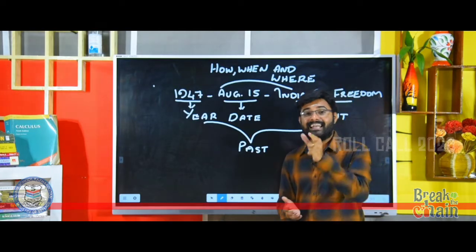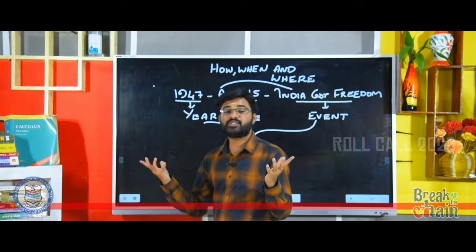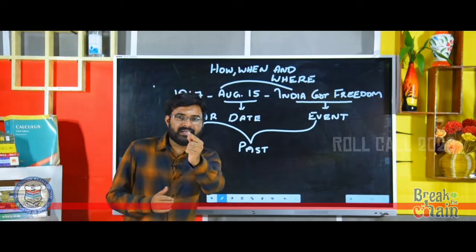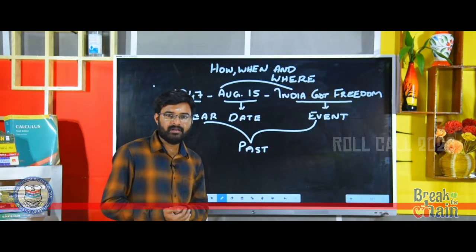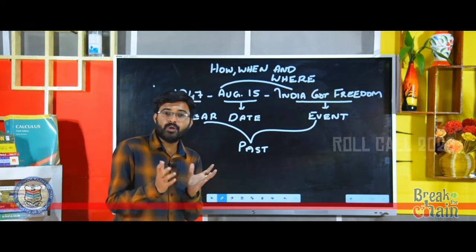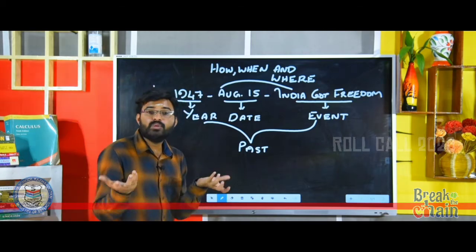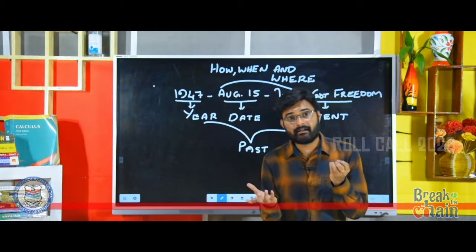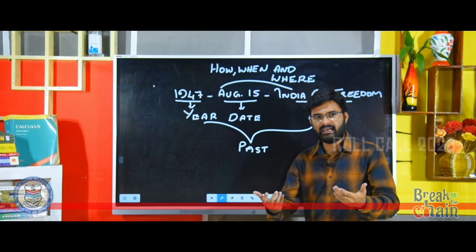But let me say, nowadays the dimension has been changed. The scope of history has been widened. For example, now if you are a historian living in the present world, you have to analyze how the people's livelihood was, how they earned, how they led their lifestyle, how they evolved, each and everything.